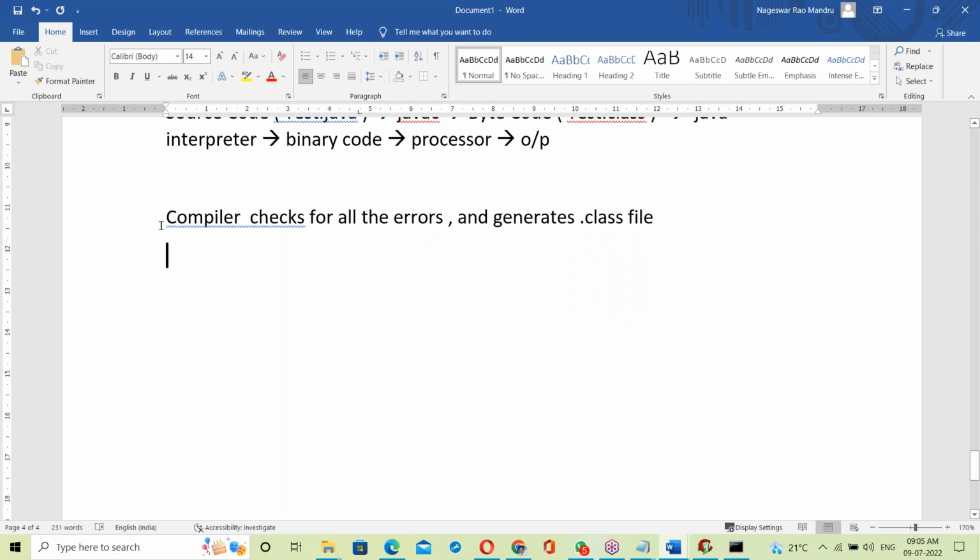See, the compiler checks all the errors, and if no errors, it generates a .class file.